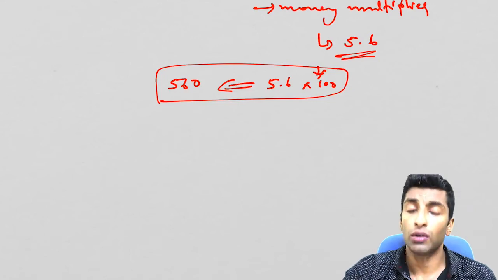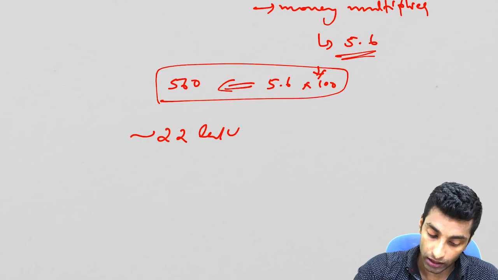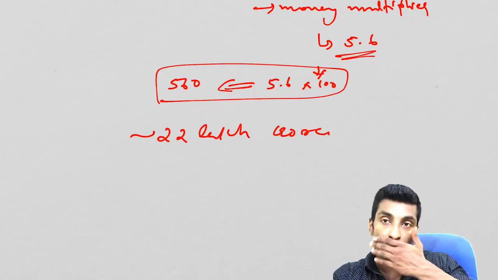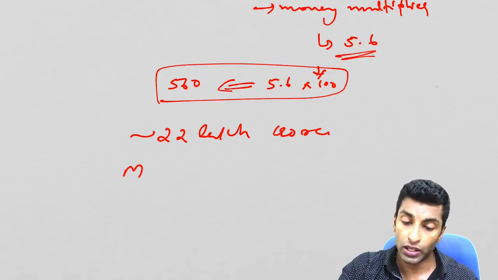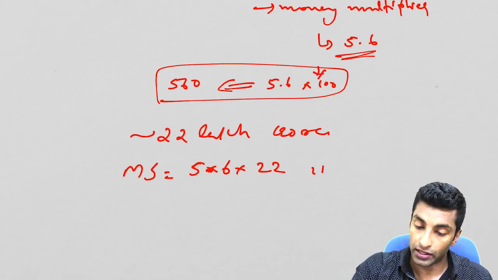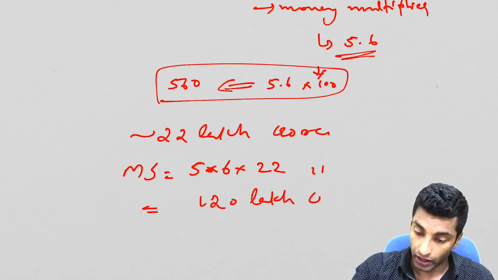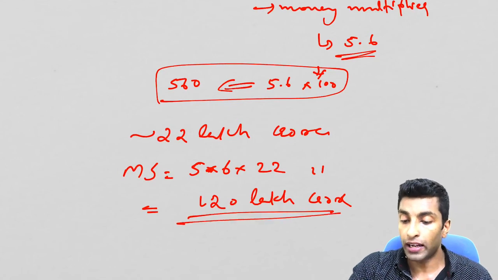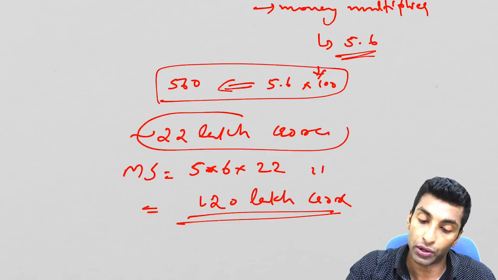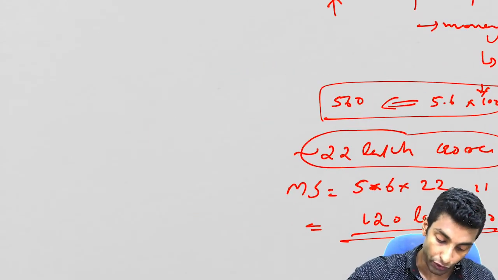Okay, so till now, up to demonetization, the government printed around 22 lakh crore. Up to 22 lakh crore money was printed. So what is the money supply? If you see this, 5.6 into 22 lakh crore will be around 120 lakh crore. So 120 lakh crore is the money supply. That doesn't mean that 120 lakh crore is printed. 22 lakh crore is what I'm talking about, the data till demonetization time which is available to me.